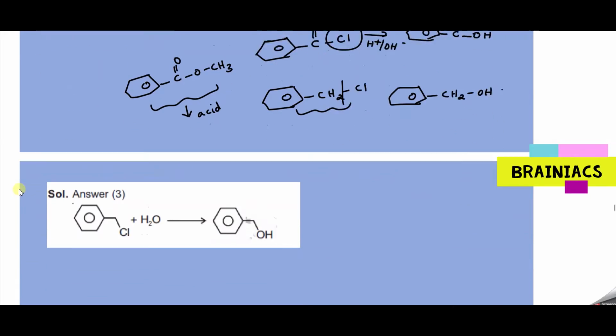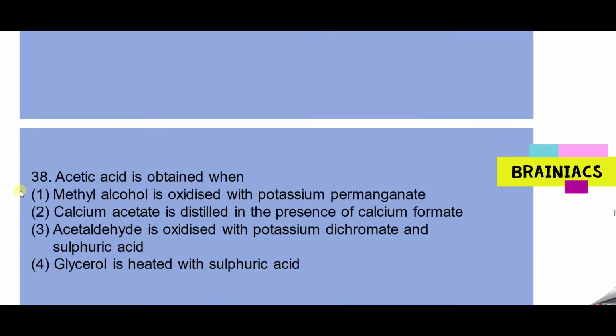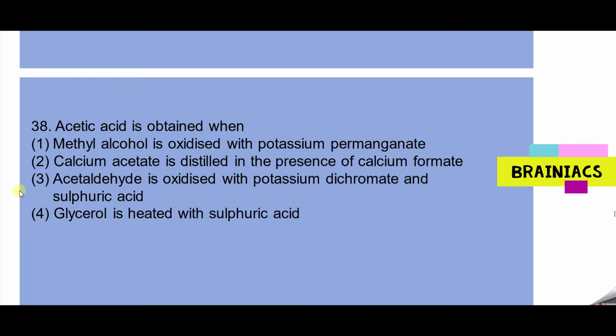Tell me the answer. Acetic acid is obtained when? Answer is there. You see here, aldehydes are there. It's very easy to read that option because we know aldehydes are on the middle. So this is getting oxidized with the potassium dichromate. Don't even think, even a small oxidizing agent can convert this into carboxylic acid. So the answer should be option 3. Should be the correct answer.